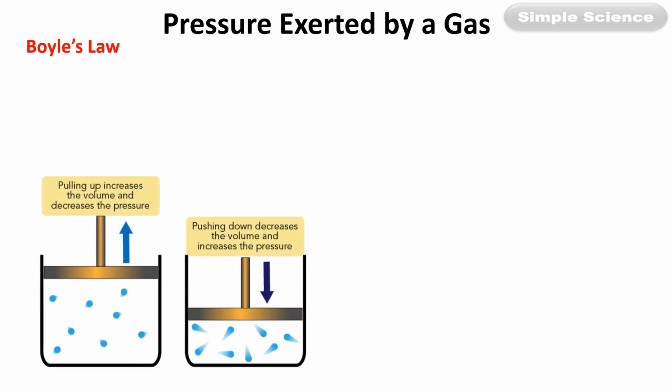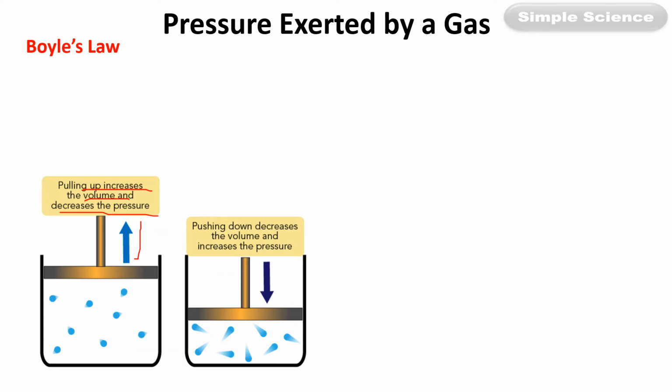Pressure exerted by a gas and Boyle's law. Boyle's law explains the pressure exerted by a gas. Now you can see here there are two containers. In the first container you can see that the piston is pulled upwards. The pulling up increases the volume and decreases the pressure.